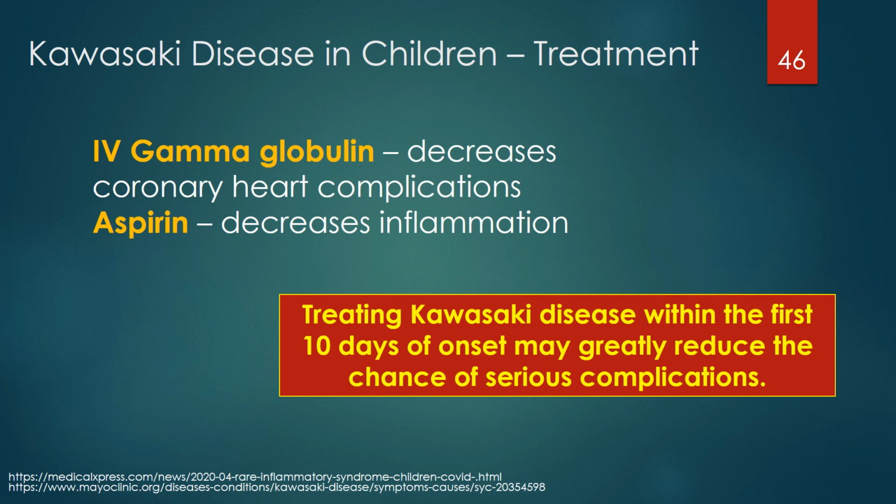Treatment generally consists of the administration of gamma globulin intravenously, which has been shown to decrease the risk of coronary artery complications. High doses of aspirin may help treat inflammation. Aspirin can also decrease pain and joint inflammation, as well as reduce the fever.